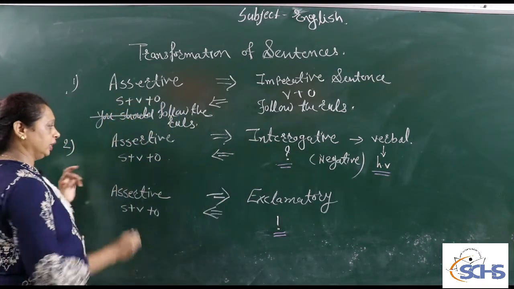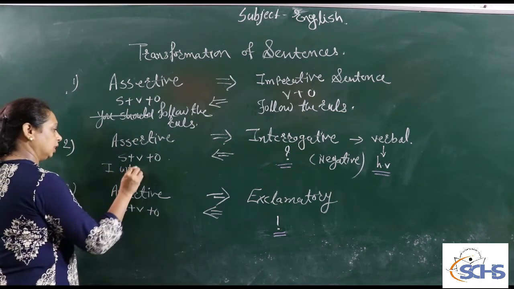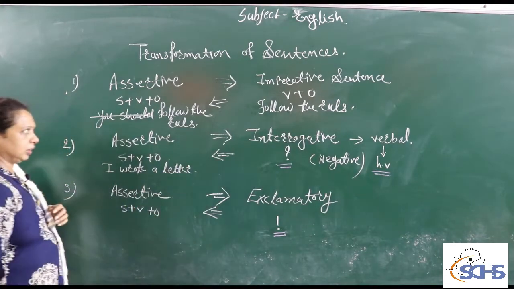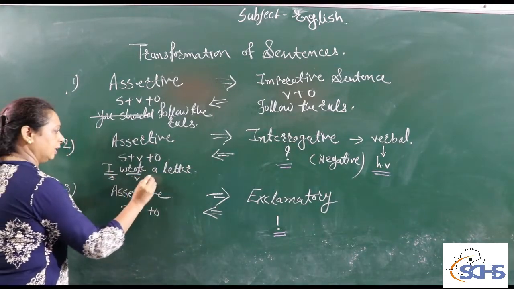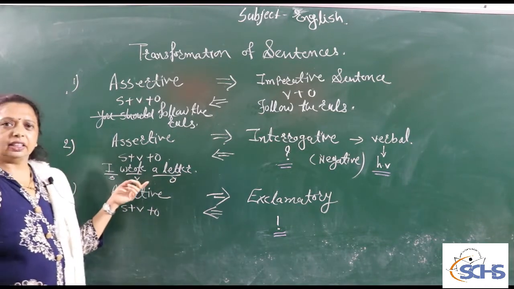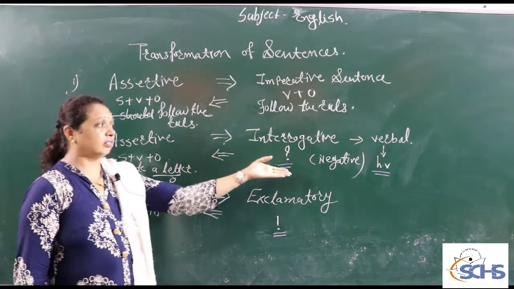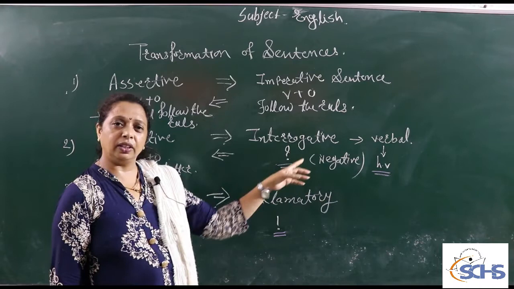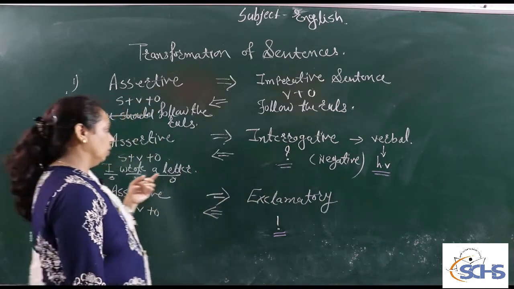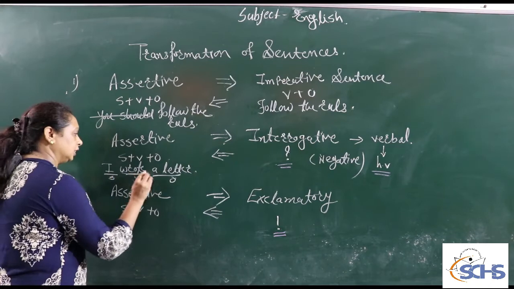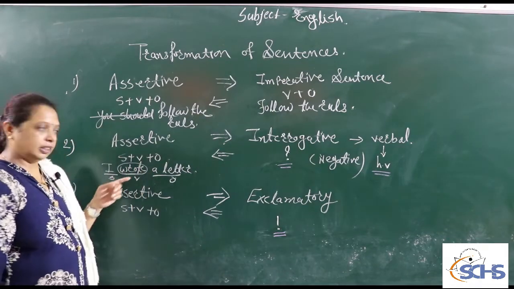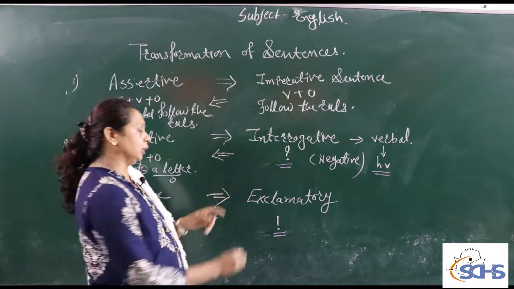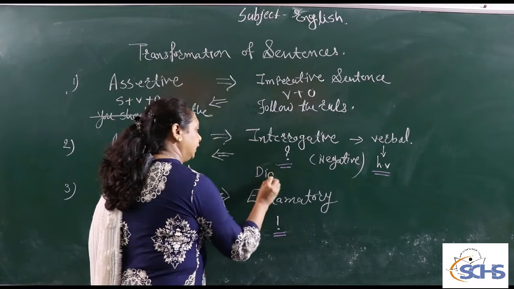So for that I write here an example: "I wrote a letter." This is the assertive sentence: subject, verb and object. But in that sentence there is no helping verb. But our interrogative sentence starts with a helping verb, and after that the question is formed. And so for that we have to pay attention to the verb. The verb here is in the V2 form. And so for making the question, we write "did" at the starting.